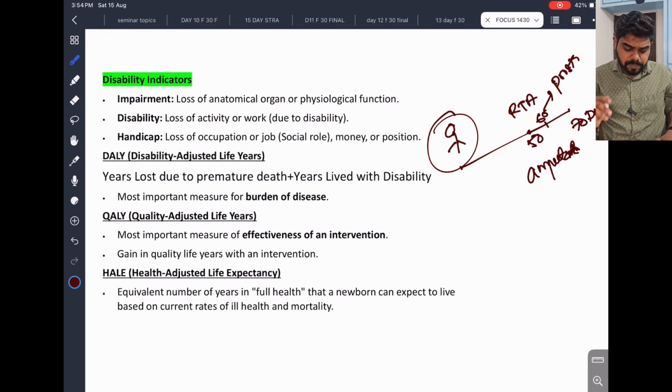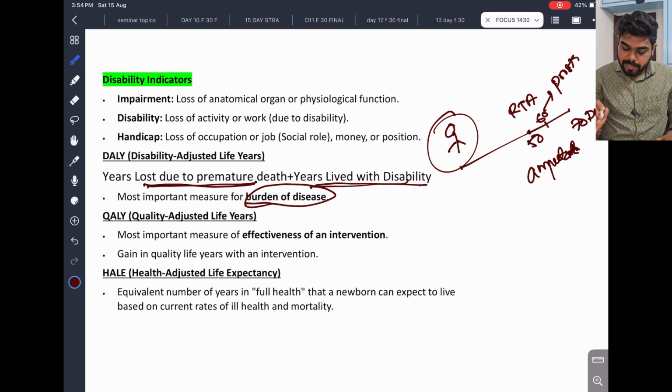Now we'll see the situation. What is disability adjusted life years? Years lost due to premature death or years lived with disability. This is the most important measure of burden of a disease. Here, the person got disability at 50 years. He lived with that disability, years lived with disability almost 20 years. Even though at 60 years we had given some prosthesis, still he lived 20 years and he died. So years lost due to premature death, or years lived with the disability.